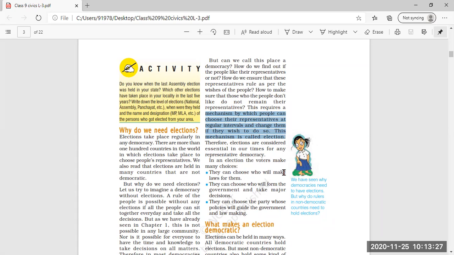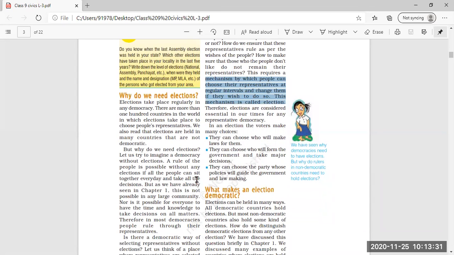In the election, the voters make many choices. Now, as you saw previously in the case of Devi Lal, he had made a promise that he would waive the loans of the farmers, businessmen and laborers. In the same way, during the election, whichever party wants to come and fight for a seat in the government will make many types of promises.